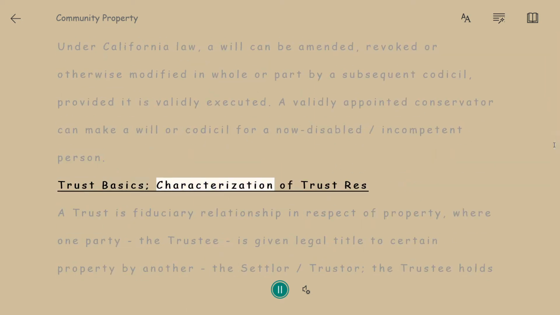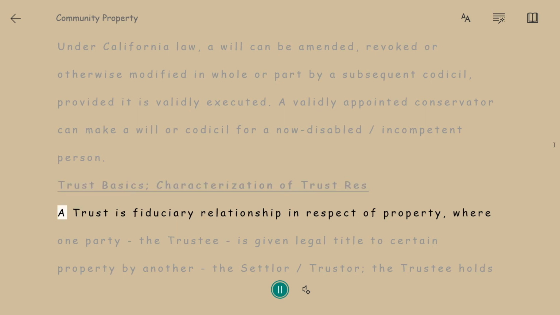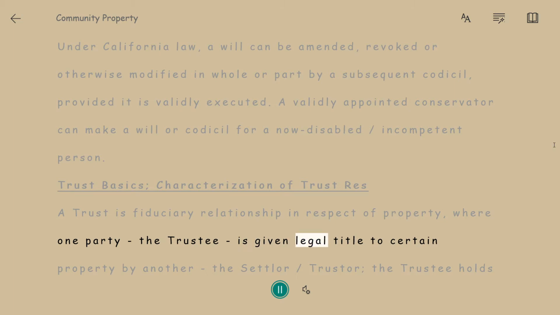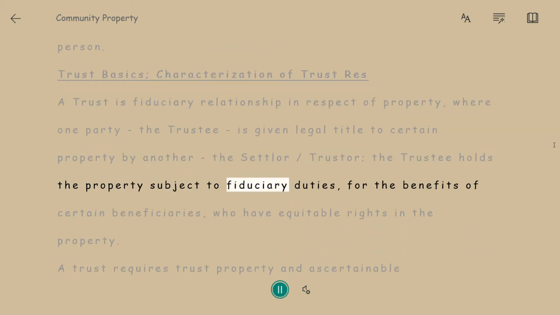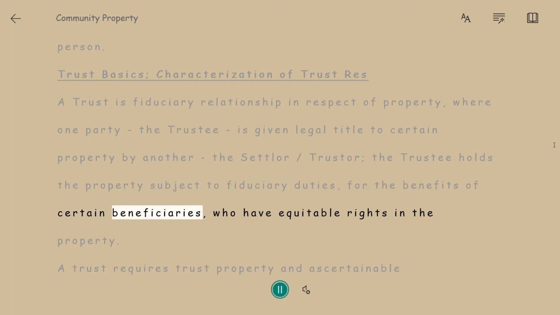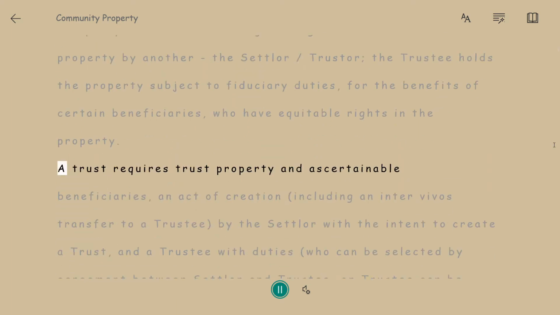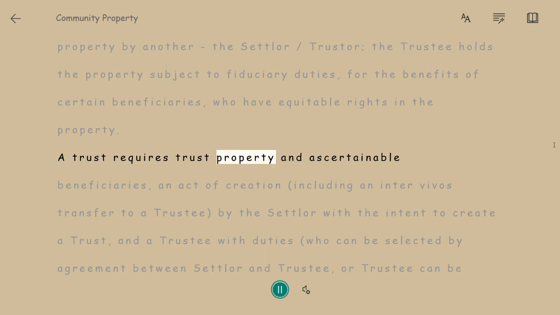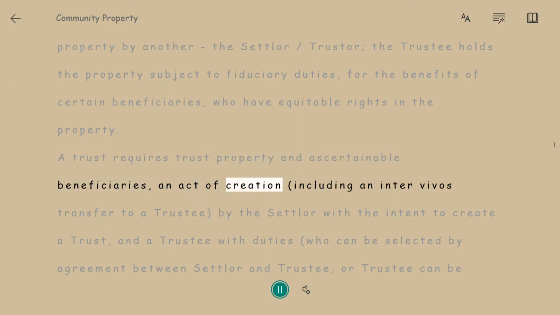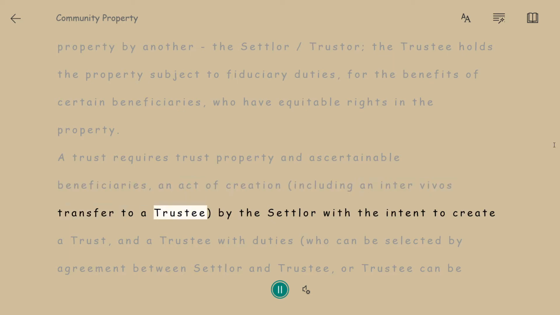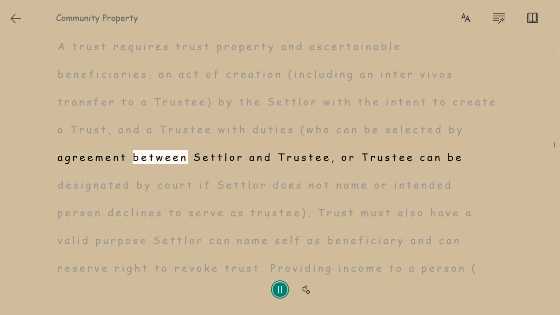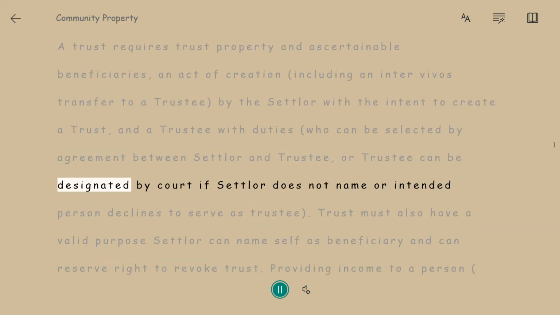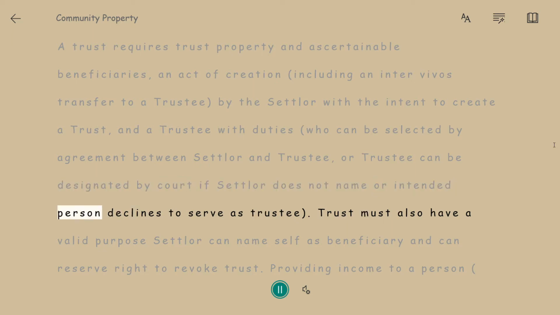Trust basics, characterization of trust res. A trust is a fiduciary relationship in respect of property, where one party, the trustee, is given legal title to certain property by another, the settlor/trustor. The trustee holds the property subject to fiduciary duties for the benefit of certain beneficiaries who have equitable rights in the property. A trust requires trust property and ascertainable beneficiaries, an act of creation, including an inter vivos transfer to a trustee by the settlor with the intent to create a trust, and a trustee with duties, who can be selected by agreement between settlor and trustee, or trustee can be designated by court if settlor does not name, or intended person declines to serve as trustee.